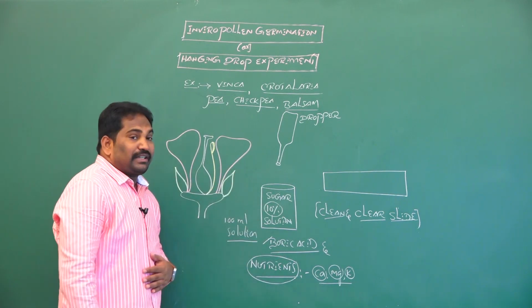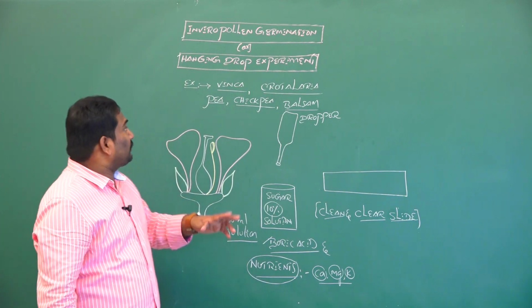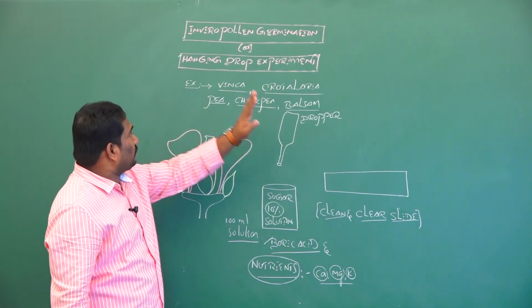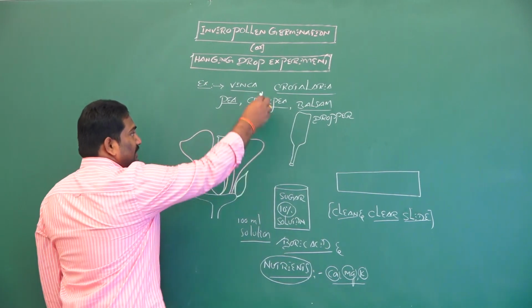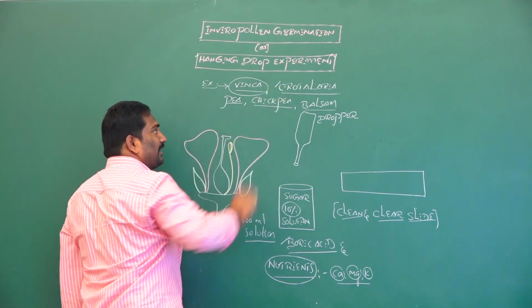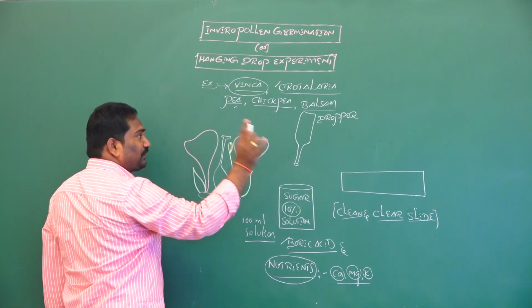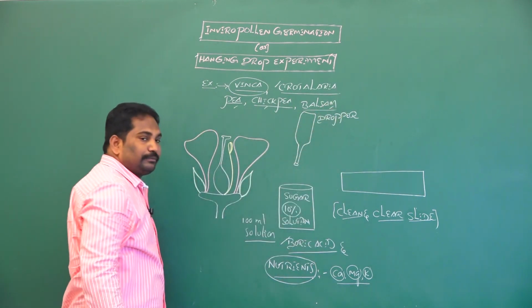And for this experiment we need a flower. Common flowers used for in vitro pollen germination or the hanging drop experiment, or artificial pollen germination, are Vinca rosea, Crotalaria, pea plant flowers, chickpea flowers and balsam flowers.